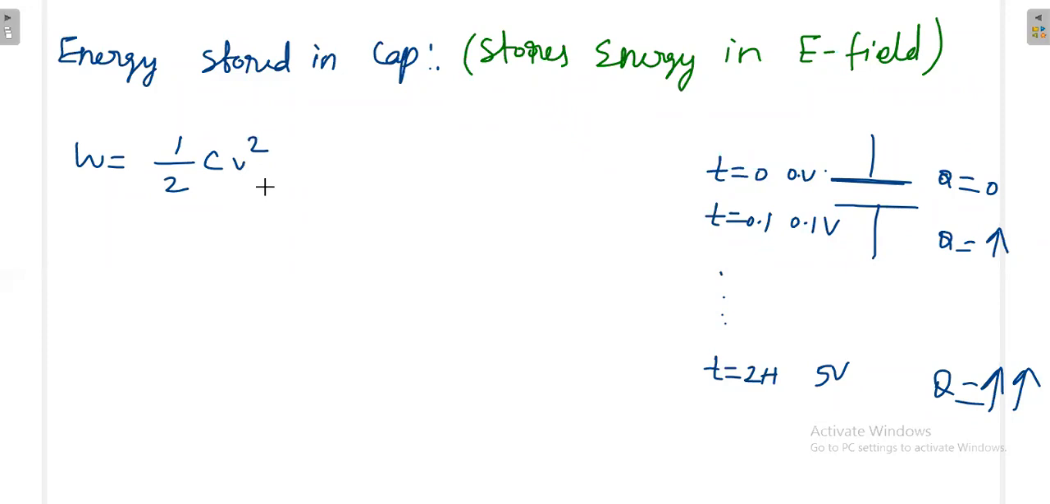Okay, W is equal to 1/2 CV square. That's why, again without confusion, I will put 1/2 CV square, but please understand this V is a function of time.